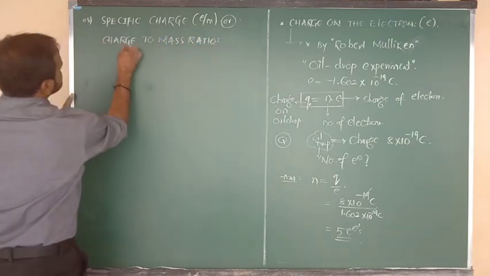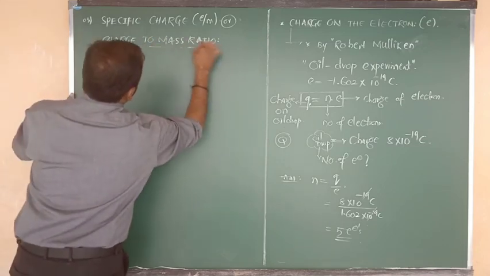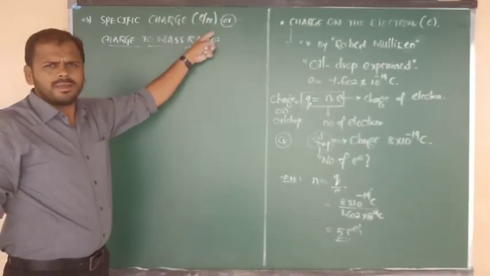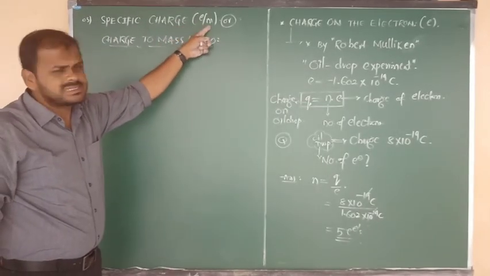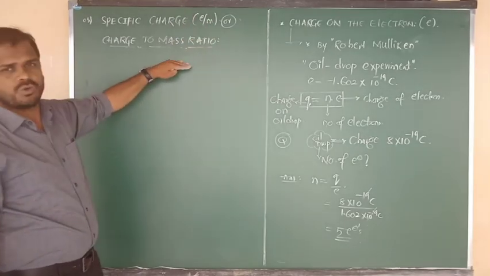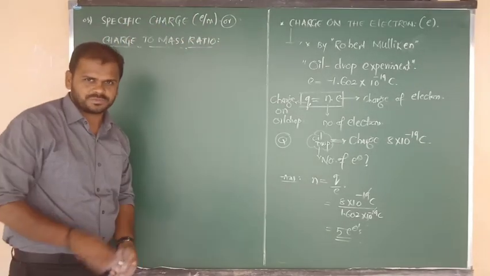Charge to mass ratio. You can use any word as you wish. You can say specific charge. The symbol is e/m, where e is charge and m is mass. So simply we can say charge to mass ratio, or specific charge.